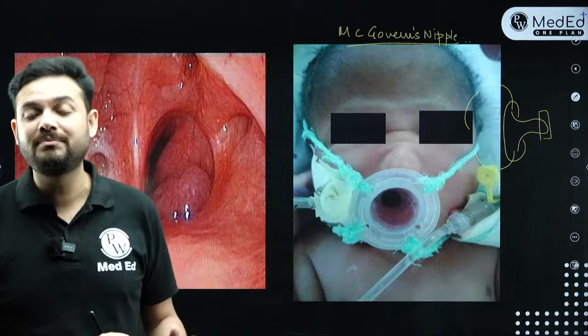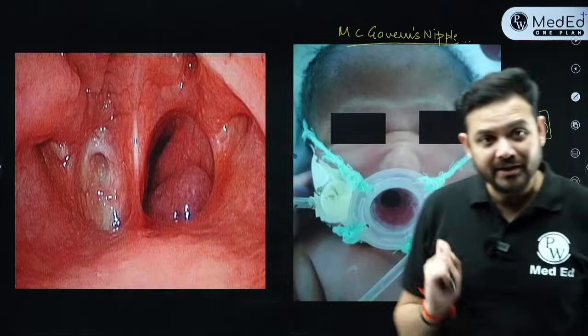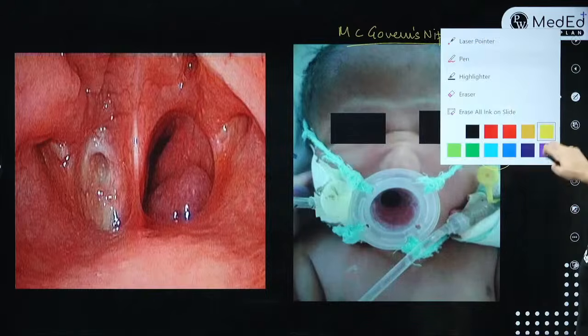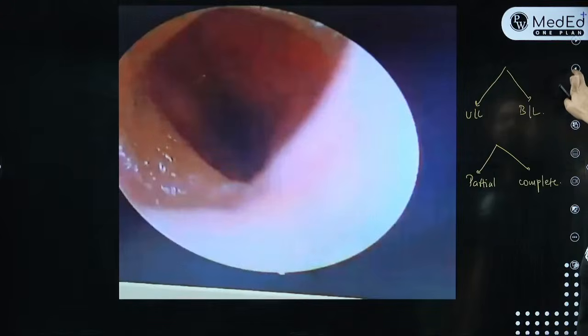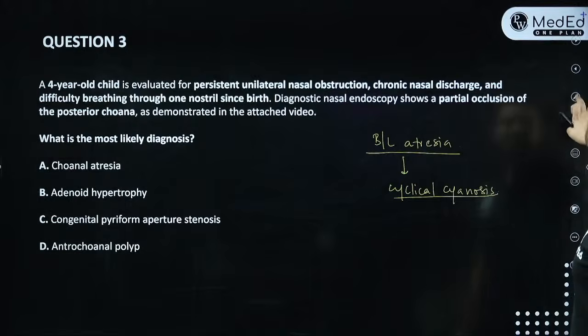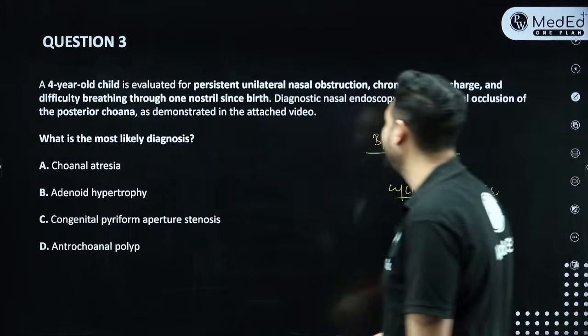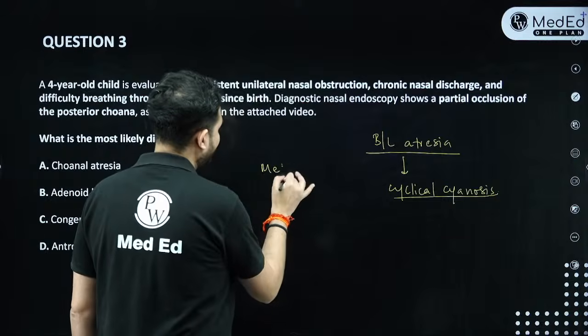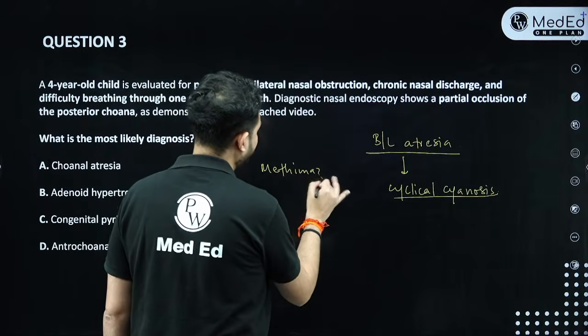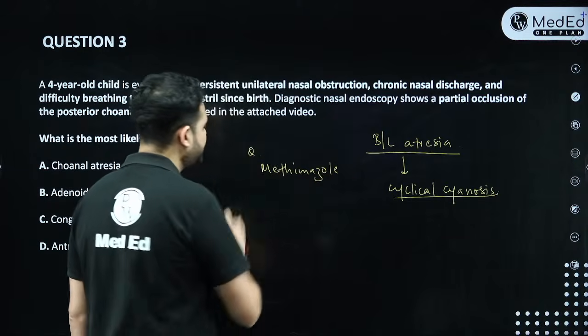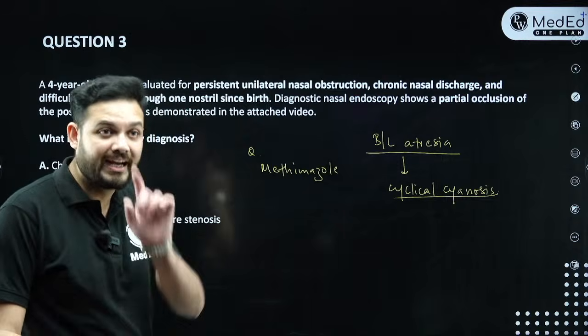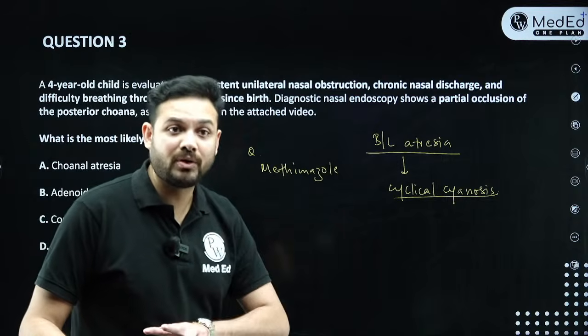What is one drug used in pregnancy that can cause choanal atresia? One maternal drug taken during pregnancy that can cause choanal atresia is called methimazole. So methimazole consumption during pregnancy can lead to choanal atresia. Again, an important MCQ asked previously. Methimazole consumption can cause choanal atresia since birth. Important. Now comes another important thing.